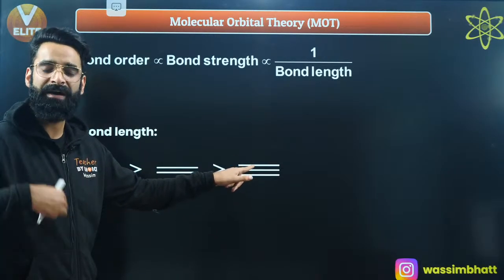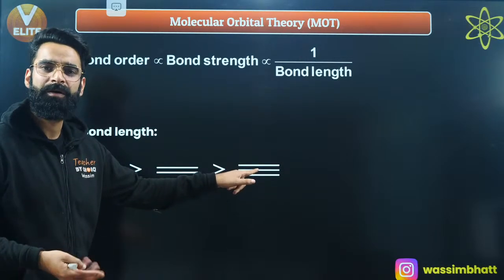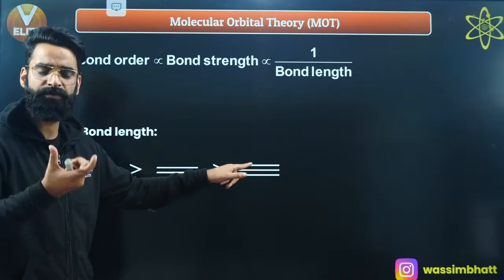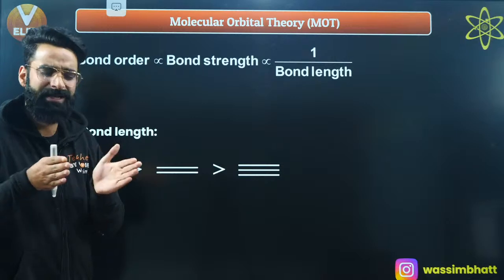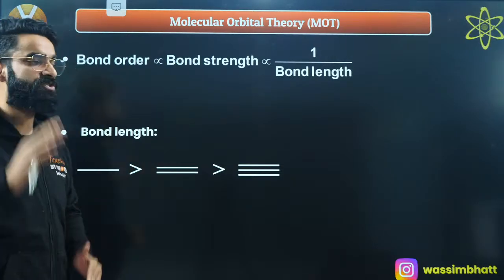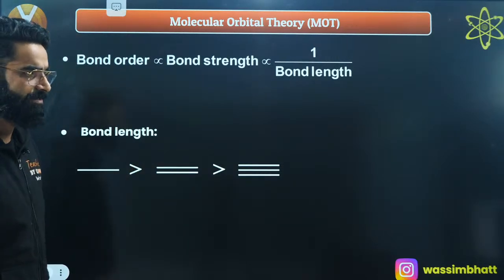Maximum bond order means maximum bonds. Maximum bonds means more force of attraction between the atoms. More force of attraction means less bond length. Less bond length means more will be the strength of the bond. As simple as that, right?